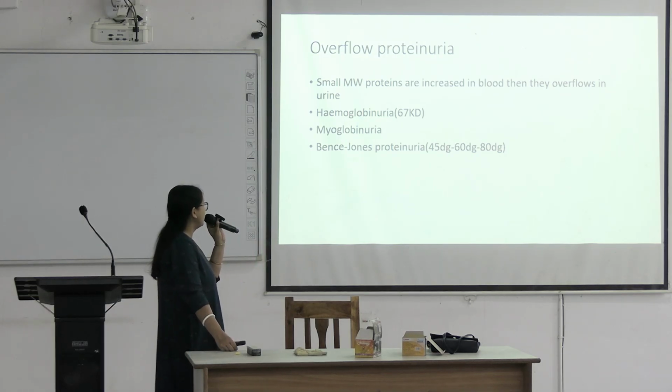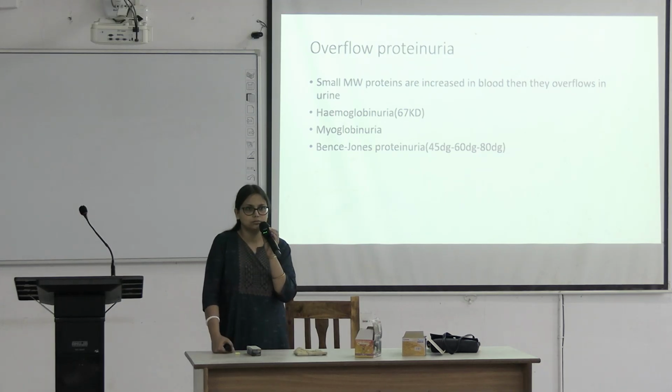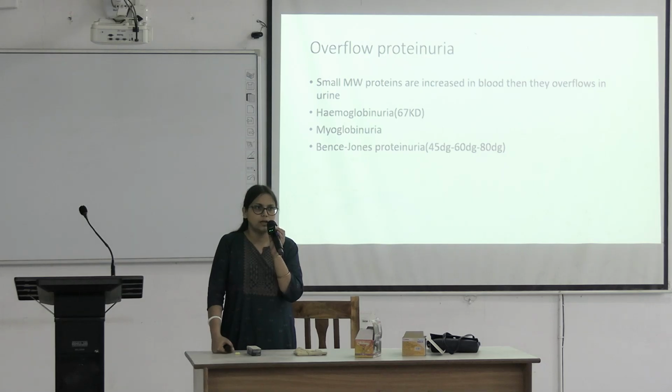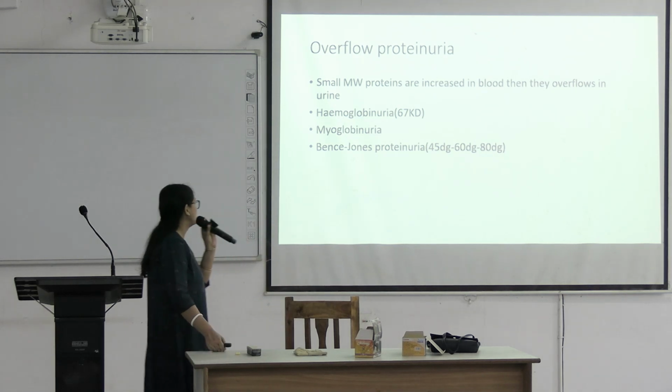Now coming to myoglobinuria. Myoglobinuria can be seen in which condition? Myoglobin is present in muscle. So there must be a condition with muscle breakdown, like rhabdomyolysis or crush injury of the muscle. So myoglobin will appear in the urine.